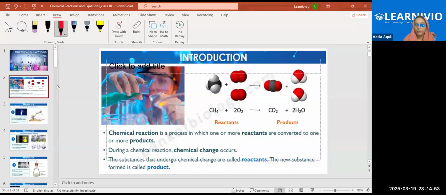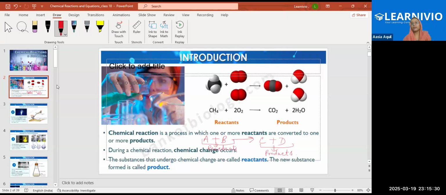For example, A plus B react to form C plus D. These A plus B are known as reactants, which are reacting to form new substances, C and D. And C plus D are known as products.